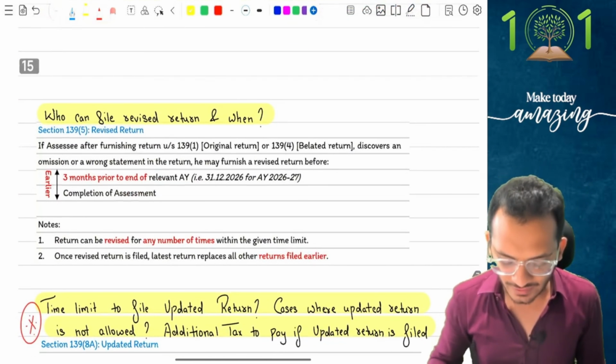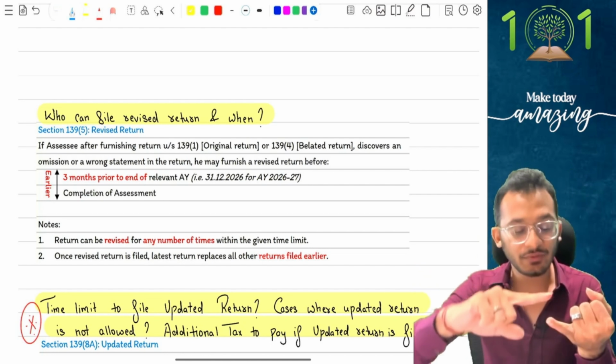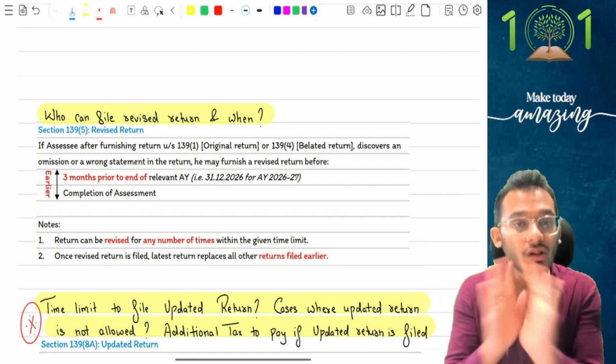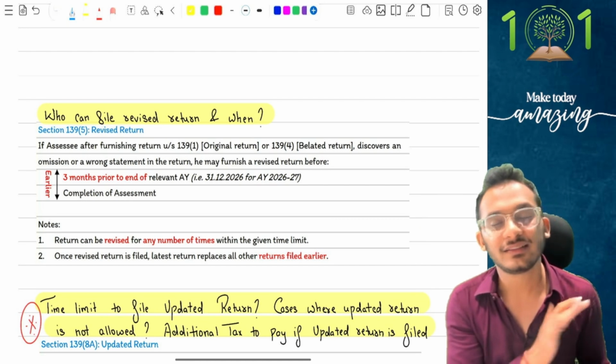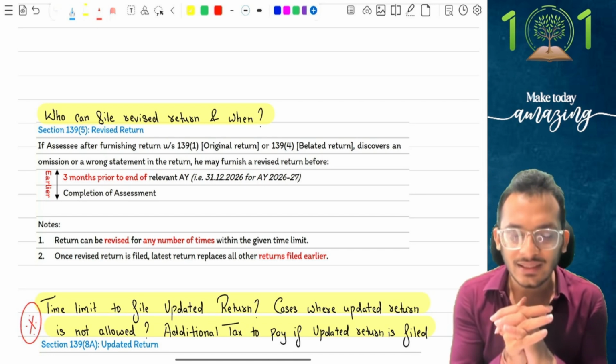Yes, then comes the question as to who can file a revised return. People, anyone can file a revised return, whether you filed an original return, whether you filed a revised return, whether you filed a belated return. All the 3 parties are eligible to file a revised return and the due date remains the same as the updated return, which means 31st December.